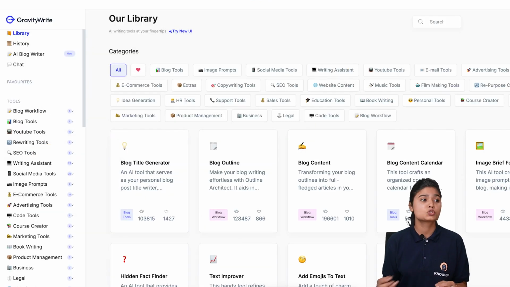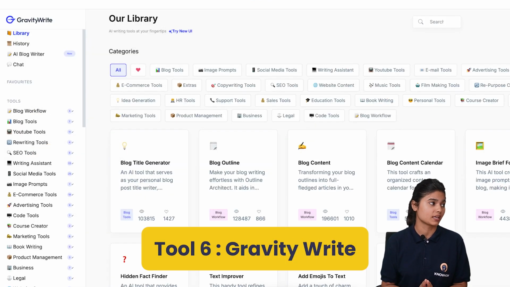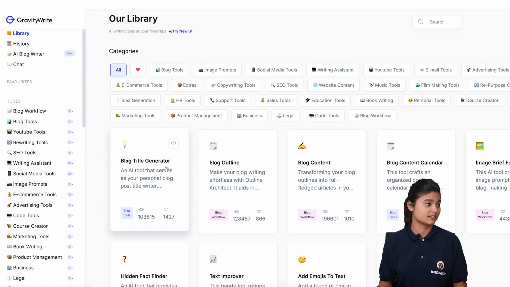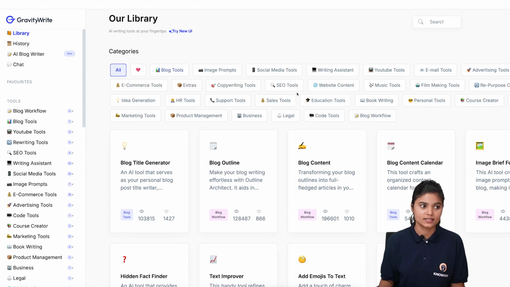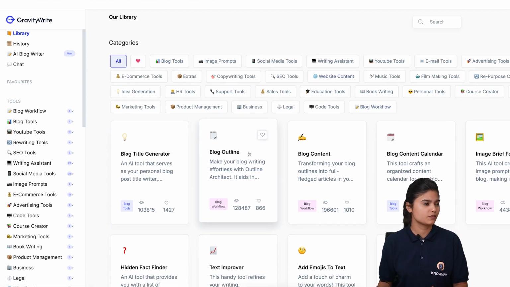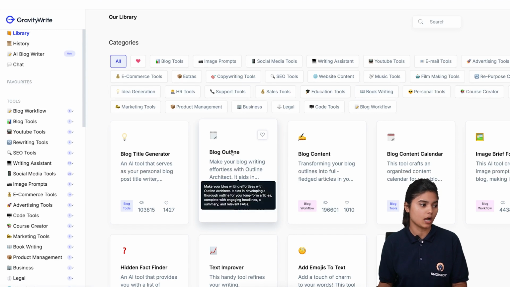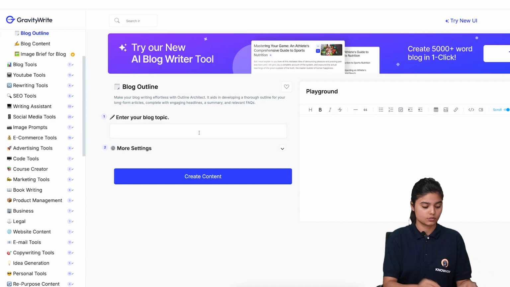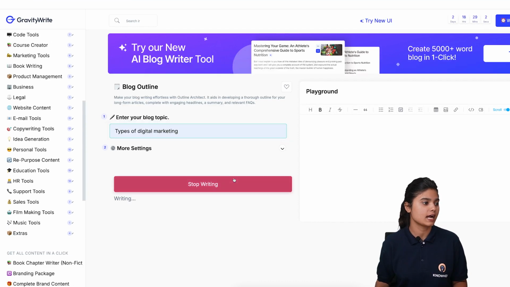Now coming to the next tool, that is Gravity Write. Okay, this tool is very helpful if you are starting in content creation. It has a blog title generator, a blog outline, a blog content calendar, and a lot more things. So we will be using, let's see, the blog outline. How does it work? Okay, it is asking me to enter my blog topic. So I am writing the types of digital marketing, and let's see how it creates my blog outline.